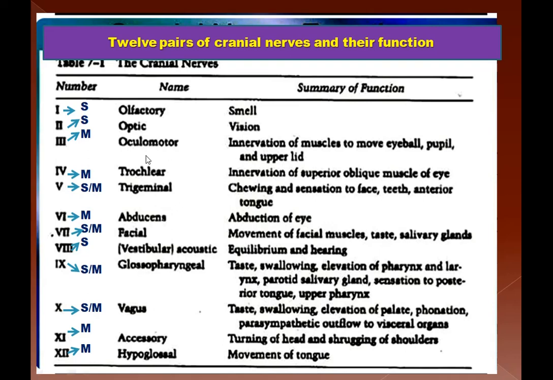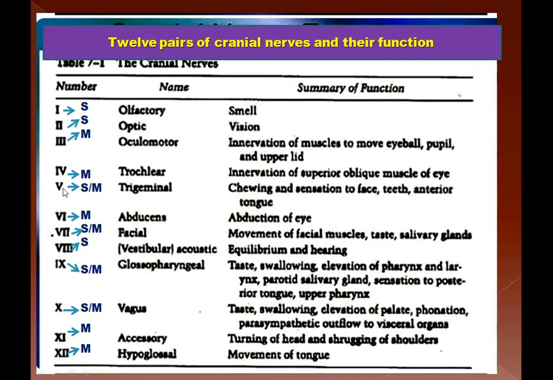So they are motor nerves. And then fourth cranial nerve is also motor. It is called trochlear. It innervates the superior oblique muscle of the eyeball and therefore helps in movements of the eyeball.